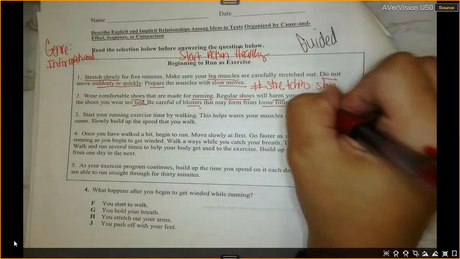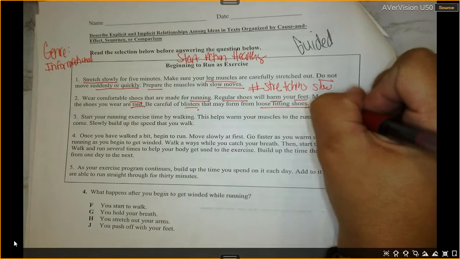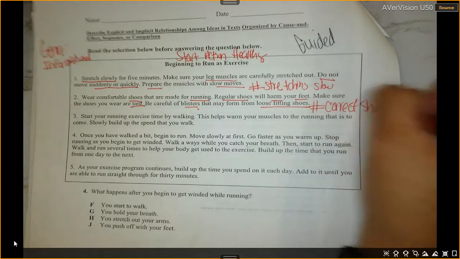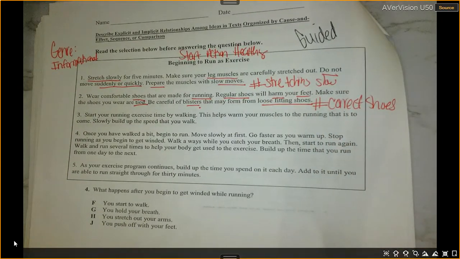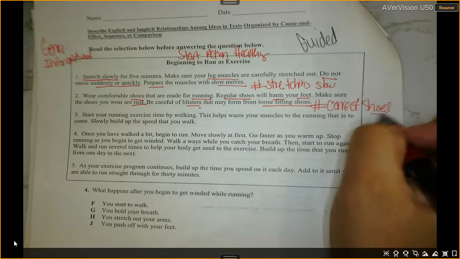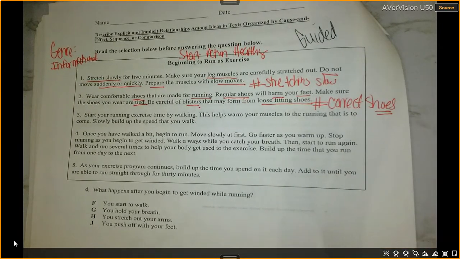So let's see. What should we do as a hashtag? Correct shoes. Or hashtag running shoes. Anything that has to do with shoes, because that's my topic in that section.